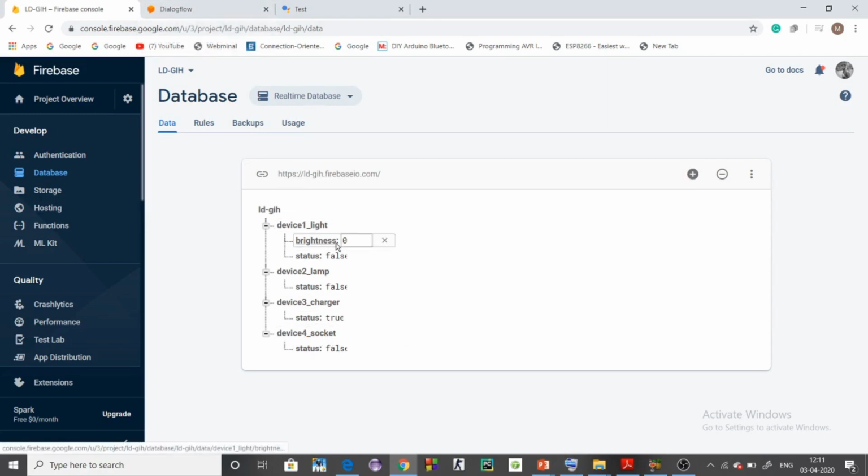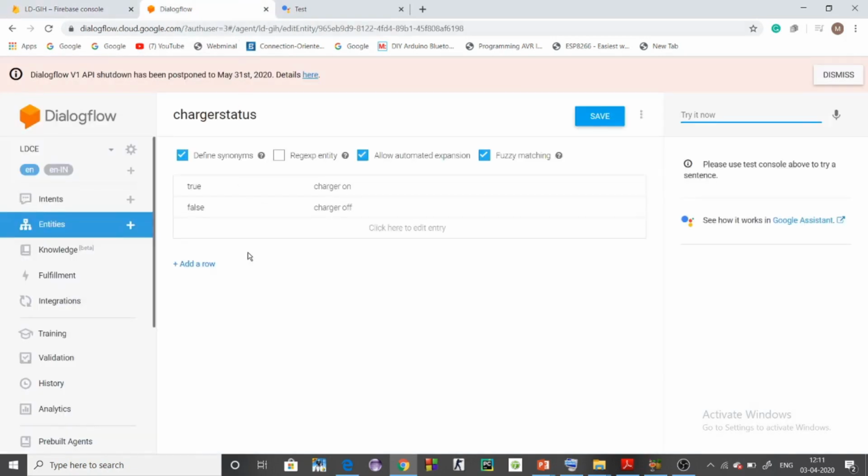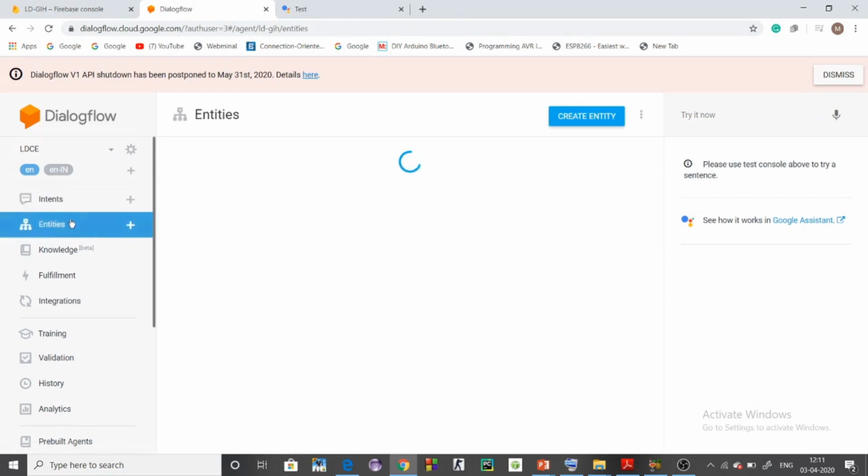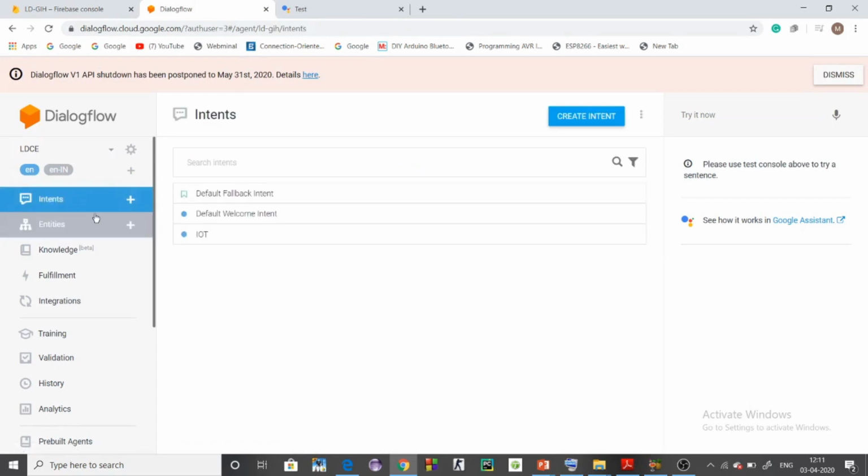Now going to Dialogflow. There are two important things in Dialogflow: one is intents and second is entities. Let's talk about intents first. What we can do from Dialogflow is train the Google Home device. We can tell Dialogflow that this type of commands can be given by the user to the Google Home device.